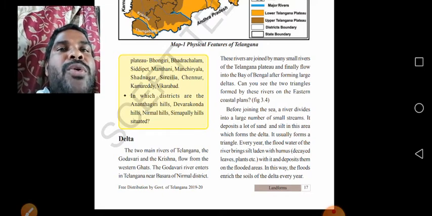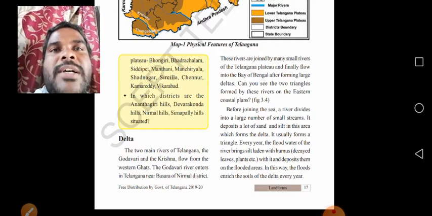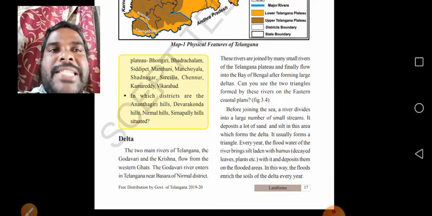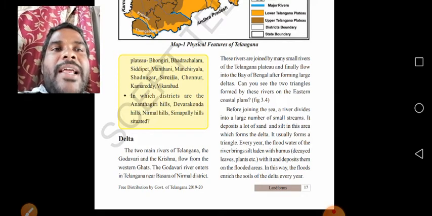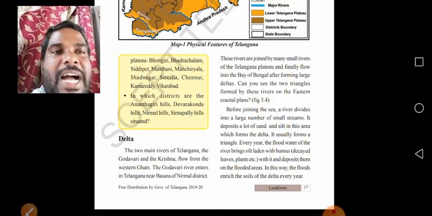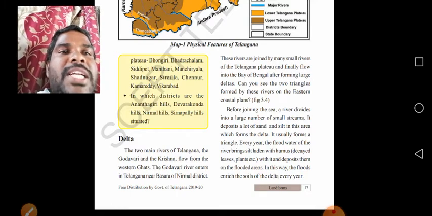Every year the flood water of the river brings silt laden with humus. Humus, you know, is decomposed matter, with dry leaves and dead animals, all mixed with the soil, decomposed with the soil, and it forms large plains. See here, decayed leaves and plants and so on are called humus. Understand children? The river deposits them.